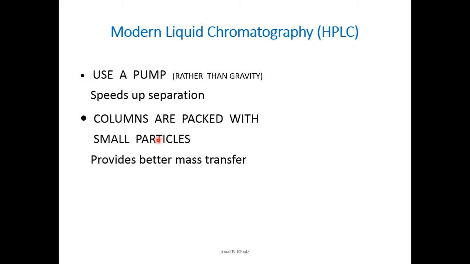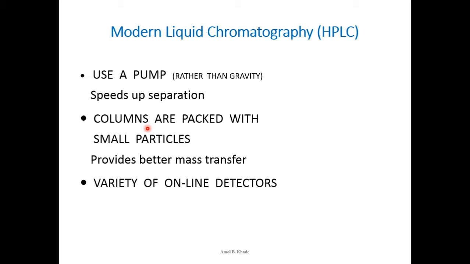Columns are packed with small particles, and that will provide better mass transfer, because we have seen the Van Deemter equation, which clearly indicates the Eddy diffusion. So what is Eddy diffusion? It is a measurement of packing irregularities, and you have to pack the column in a regular and uniform way, and the particle diameter of the stationary phase should be uniform and as small as possible, which can keep the Eddy diffusion very low.